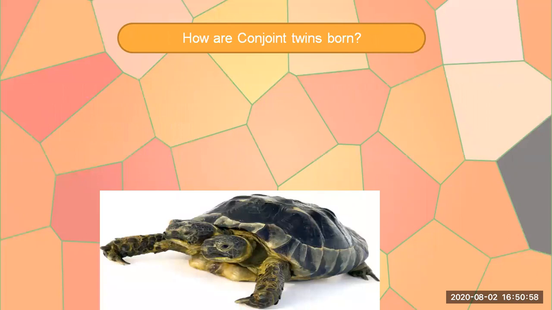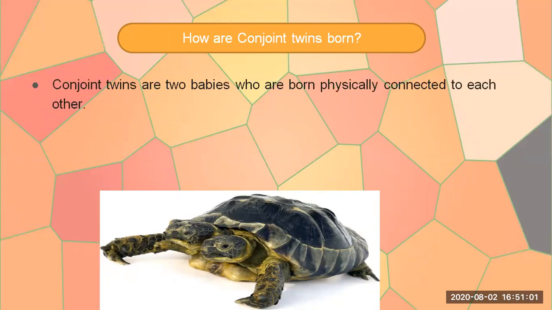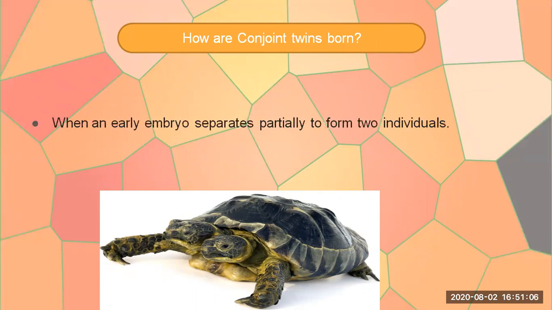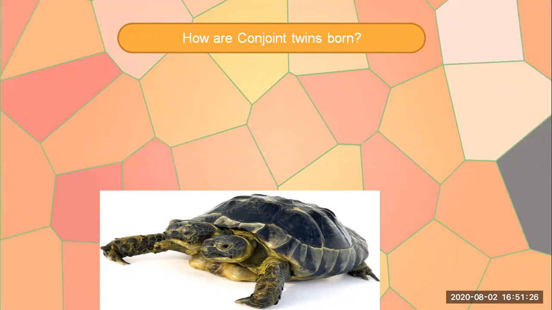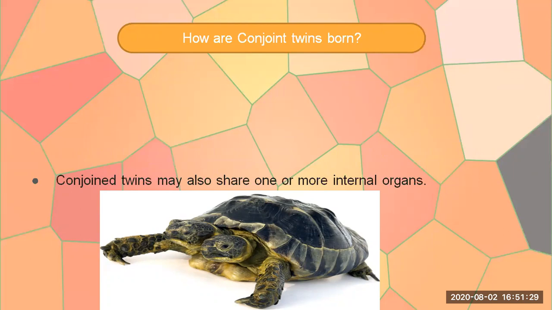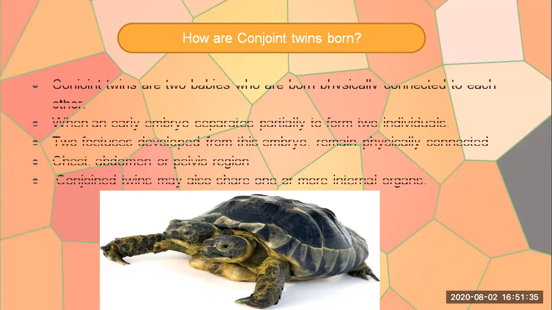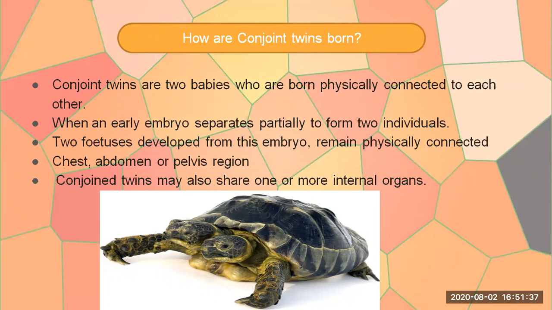Next question. How are conjoined twins born? Now, conjoined twins are two babies who are born physically connected to each other. This happens when an early embryo separates partially to form two individuals. The two fetuses that develop from this embryo remain physically connected. They can be connected physically at a common structure, which can be the chest, abdomen or pelvis, or multiple organs. Conjoined twins may also share one or more internal organs. And this not only happens in humans, but also in animals and some plants.